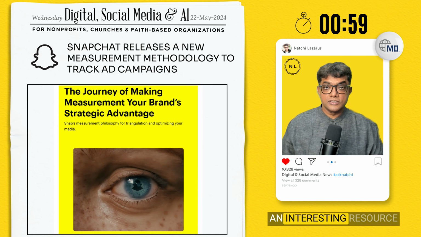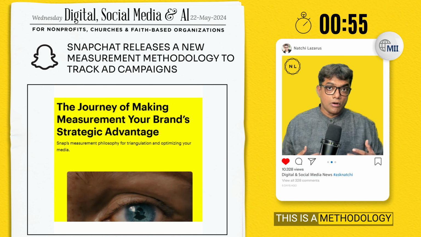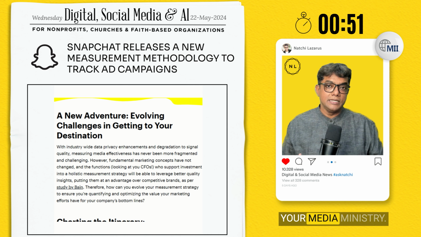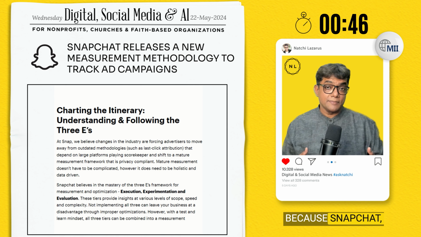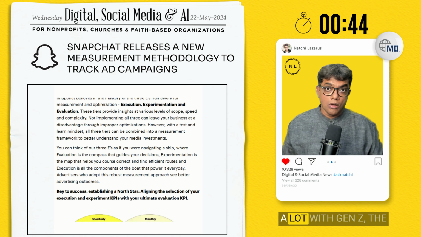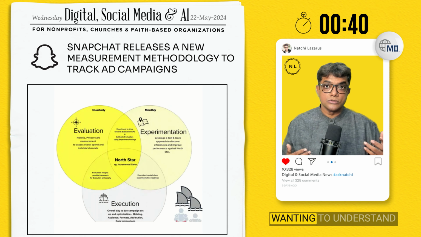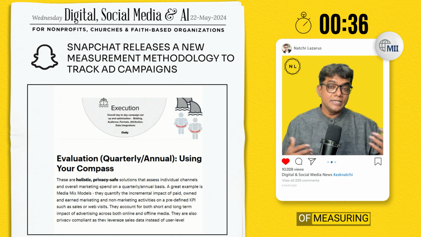Snapchat has released an interesting resource that I wanted to bring to your notice. This is a methodology or a way of measuring digital campaigns that you run for your media ministry. And this approach caught my attention because Snapchat, first of all, deals a lot with Gen Z, the next generation that most of us are wanting to understand and work with. And they have come out with this methodology of measuring digital campaigns.